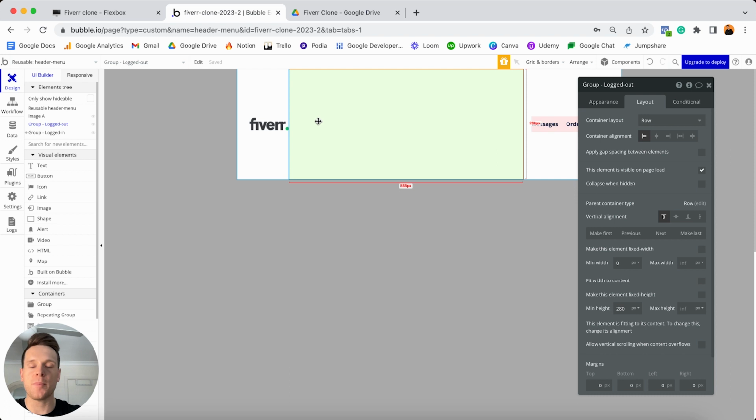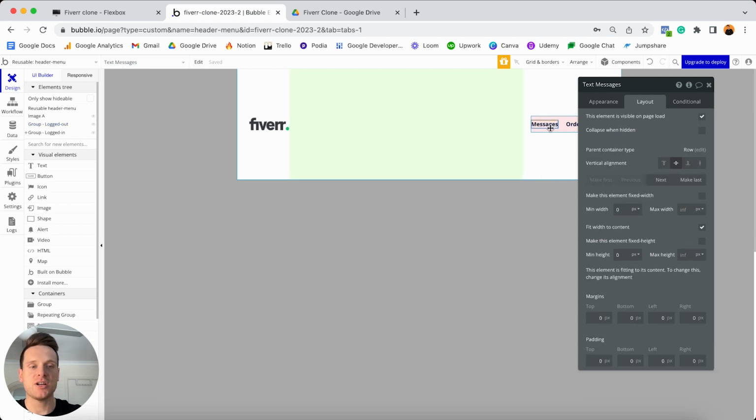So within this group, I'm going to add two elements. There's going to be a text element and a button. The first thing I'm going to add is that text element. And in order to streamline that process, I'm actually going to select on my messages text here. I'm going to make a copy of that. Then I'm going to select in my green group and paste in a version of that.